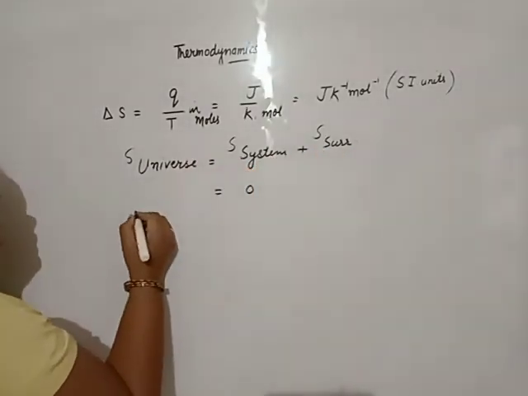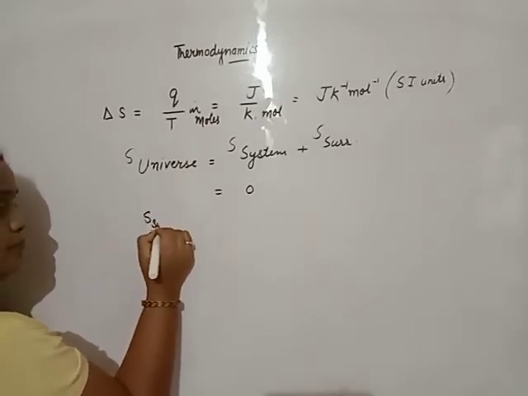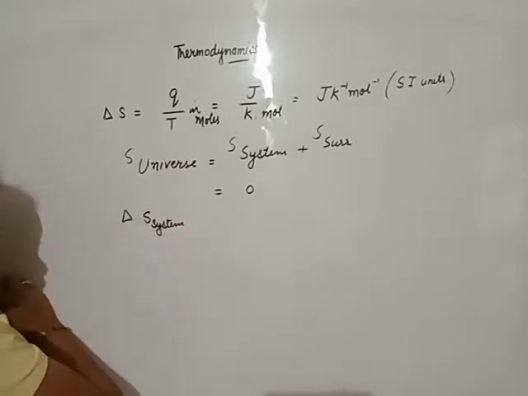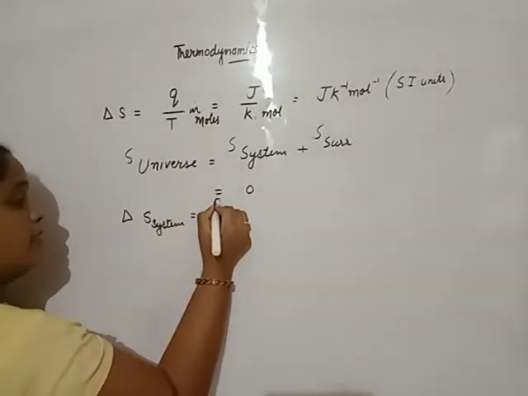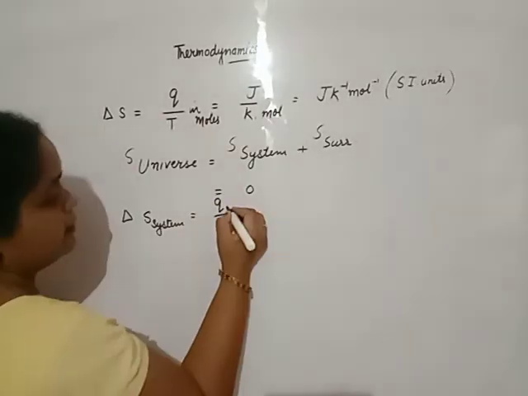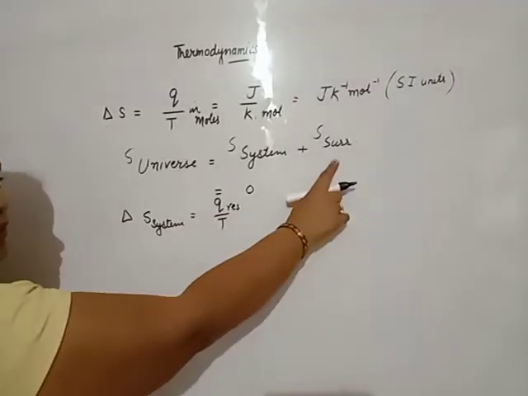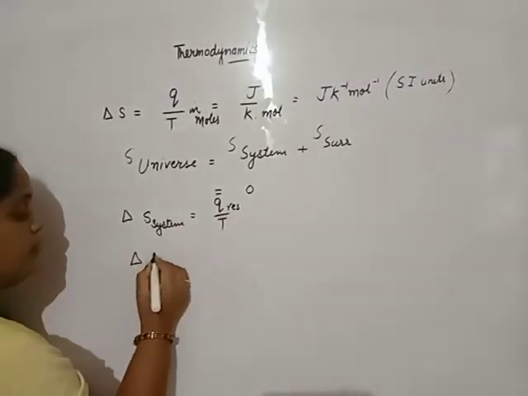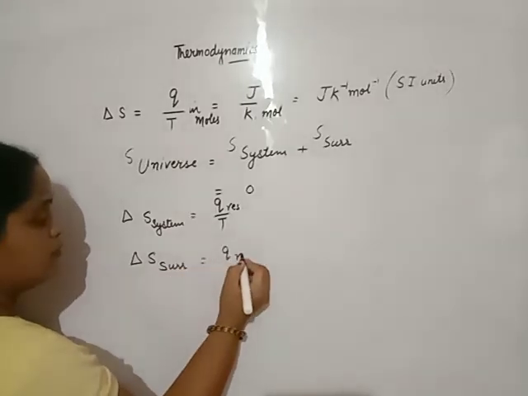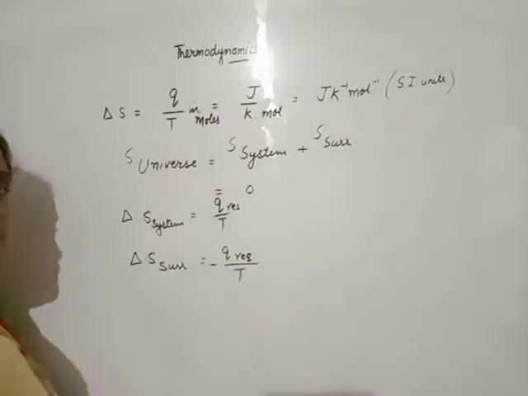You will write it like this: the change in entropy of the system we will calculate by heat per unit Kelvin absolute temperature, that is for the reservoir. For the surrounding, that is the reservoir, it is Q reservoir upon T, but in the opposite direction.